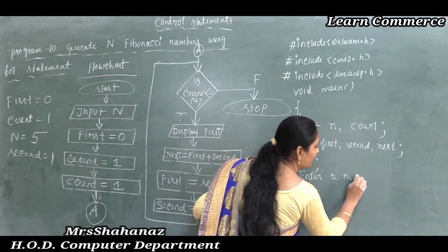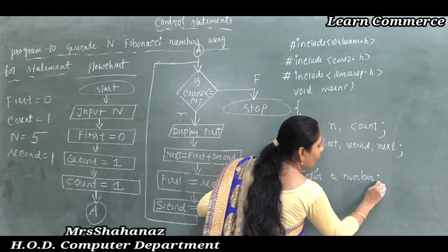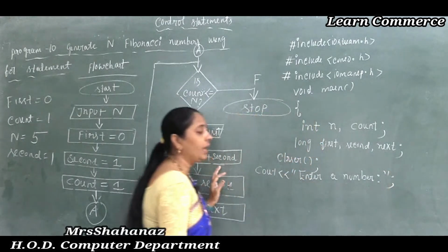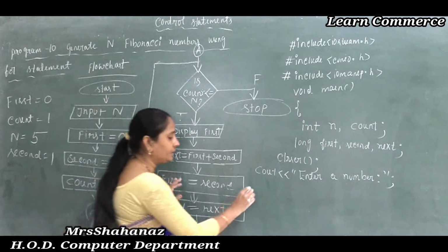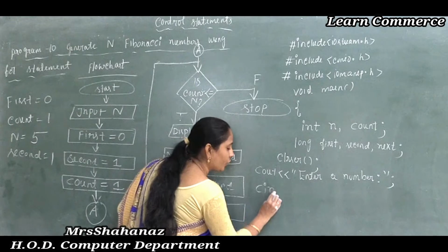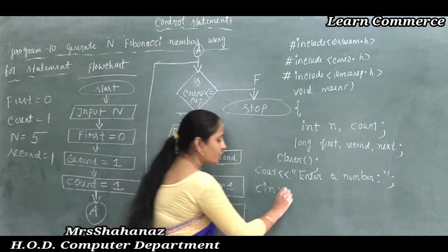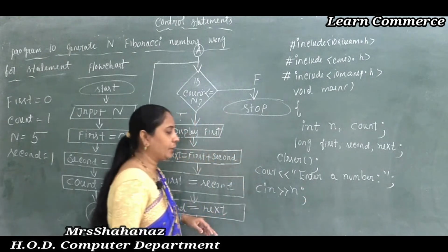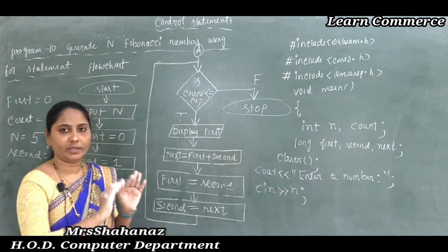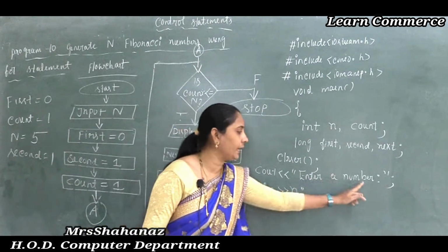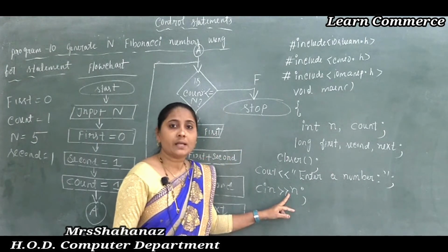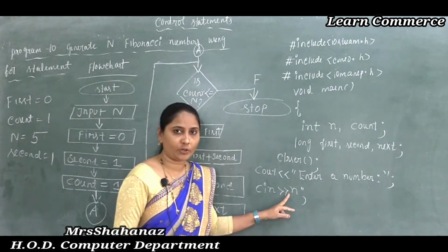When it displays the message, sure you are going to enter some number through the keyboard. It is possible to input the number through the keyboard by using the cin function, so cin n. That means we need to input some value when it displays the message, enter a number.